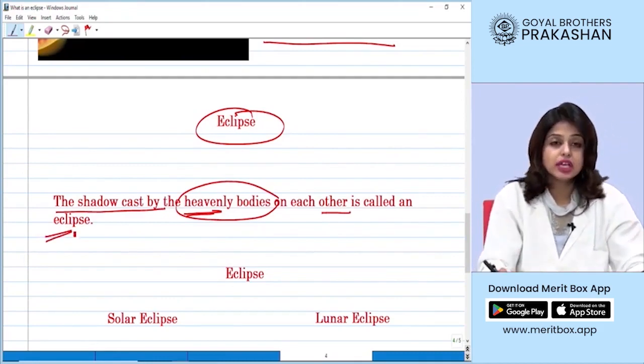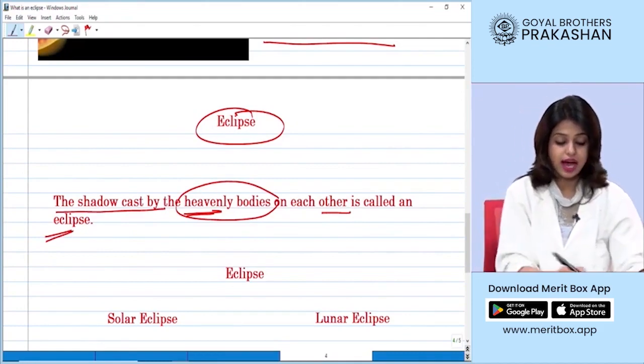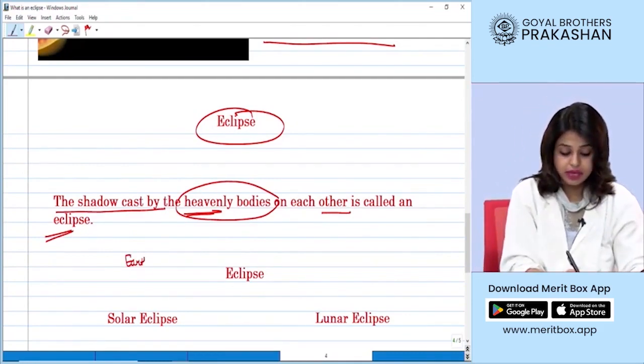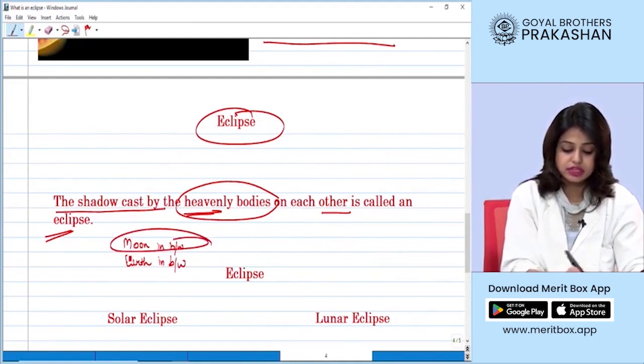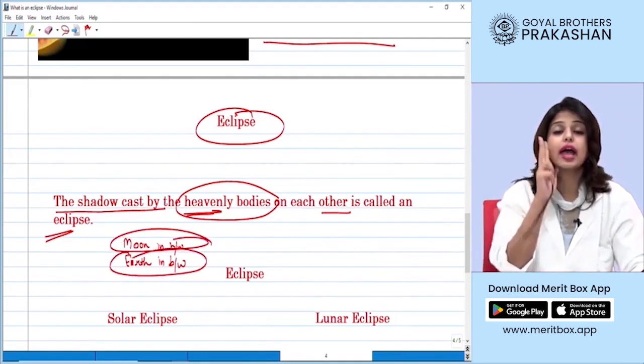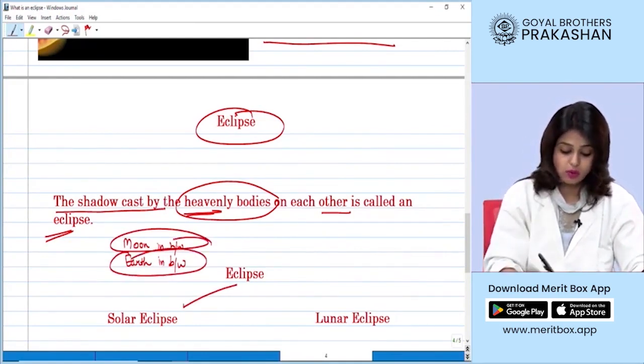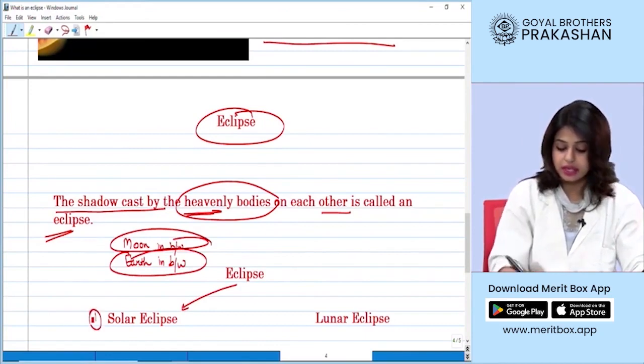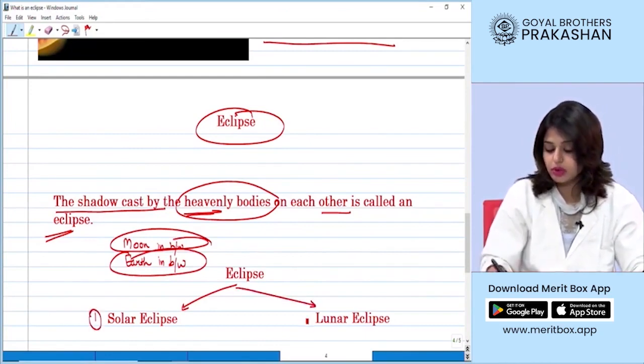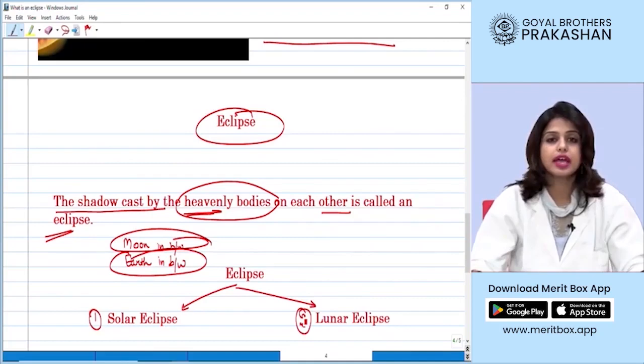Now, we consider two conditions. Either the earth can come in between, right? Or the moon can come in between, right? So depending on these two conditions, there are two kinds of eclipses. Number one, solar eclipse, and number two is the lunar eclipse.